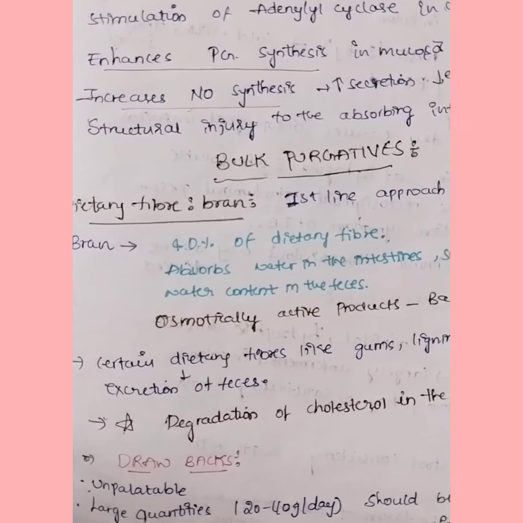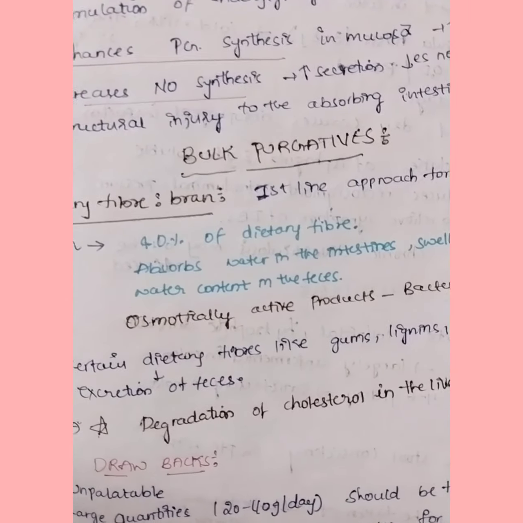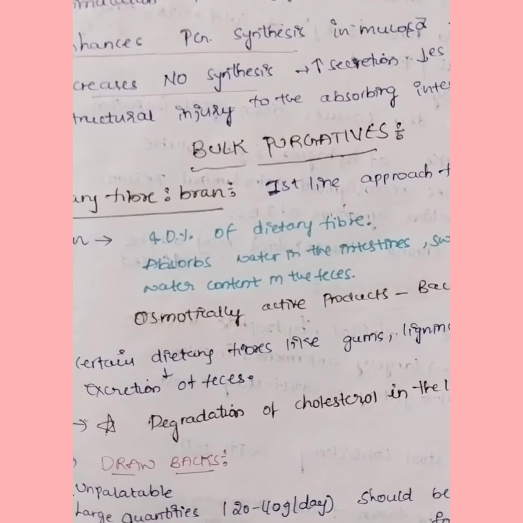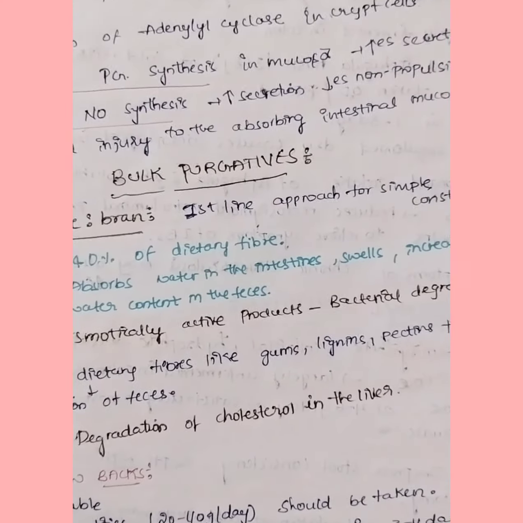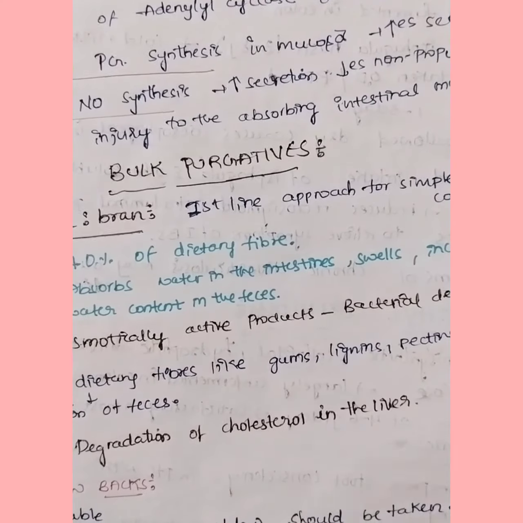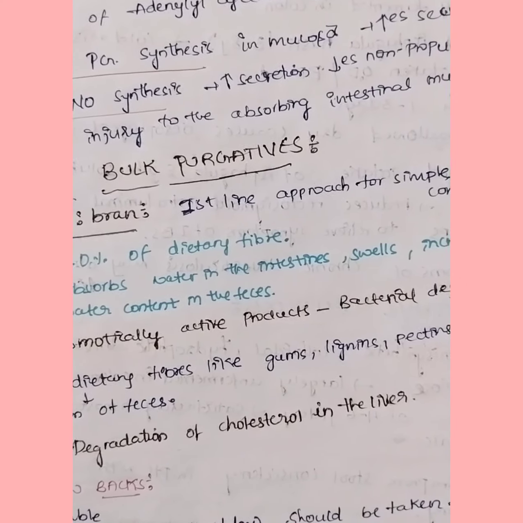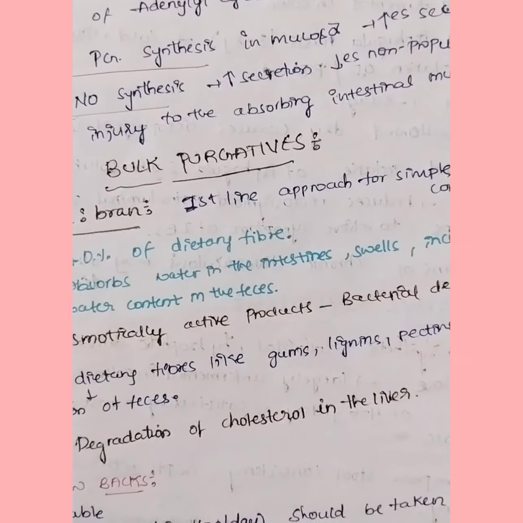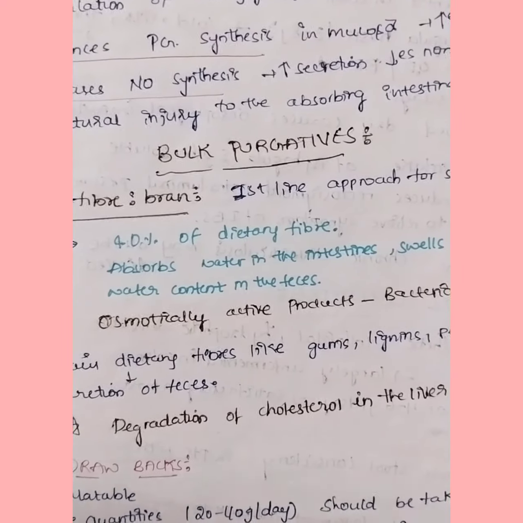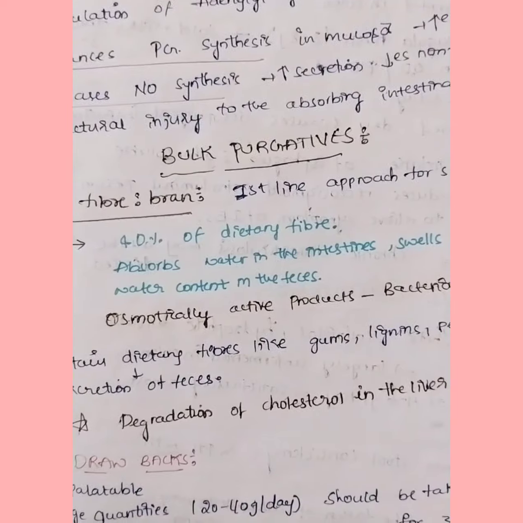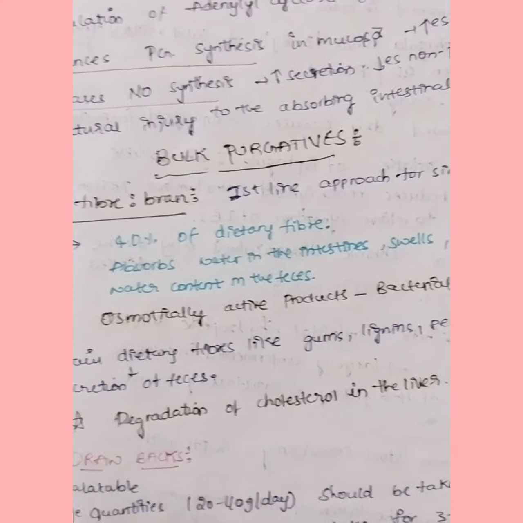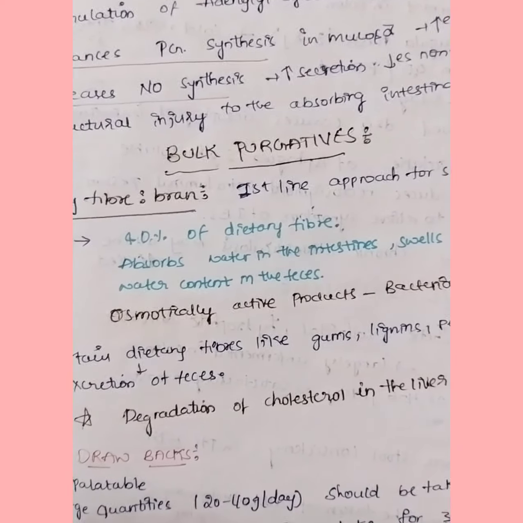And structural injury to absorbing intestinal cells. If absorbing intestinal cells are damaged, then the water and electrolytes are not absorbed into the intestinal mucosa, and they will remain in the lumen, and they help in easy passage of the stools. So coming to the first class of the laxatives, they are bulk purgatives. In these we are going to discuss bran, xylem, isapagula, and methyl cellulose.